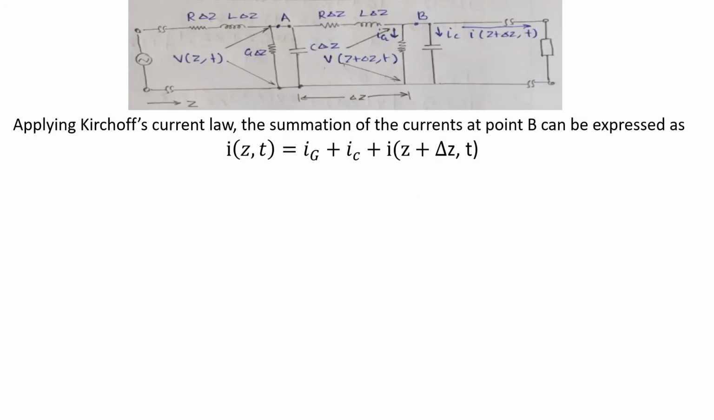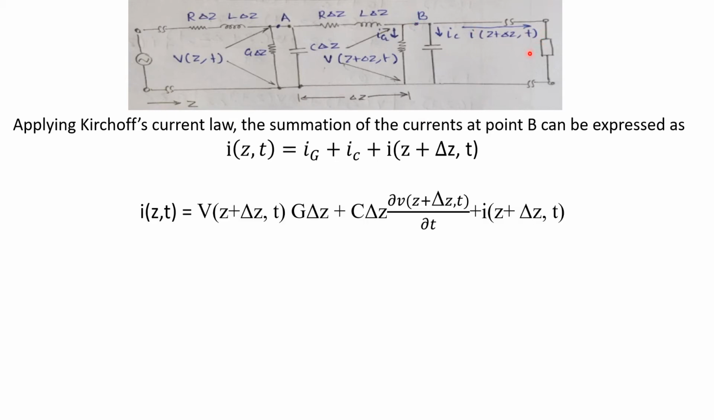Now again considering the transmission line, writing Kirchhoff's current law at point B, the sum of the currents entering is equal to the sum of the currents leaving. So the entering current is I of Z comma T, which is equal to Ig plus Ic plus I of Z plus delta Z comma T. Now these currents can be replaced in terms of voltages. Ig can be written using G, which is the reciprocal of R, so V into G.